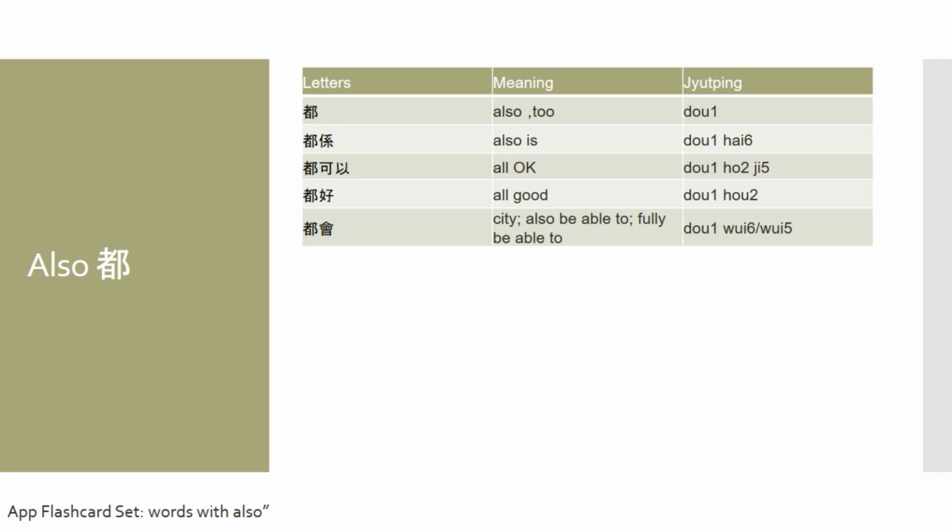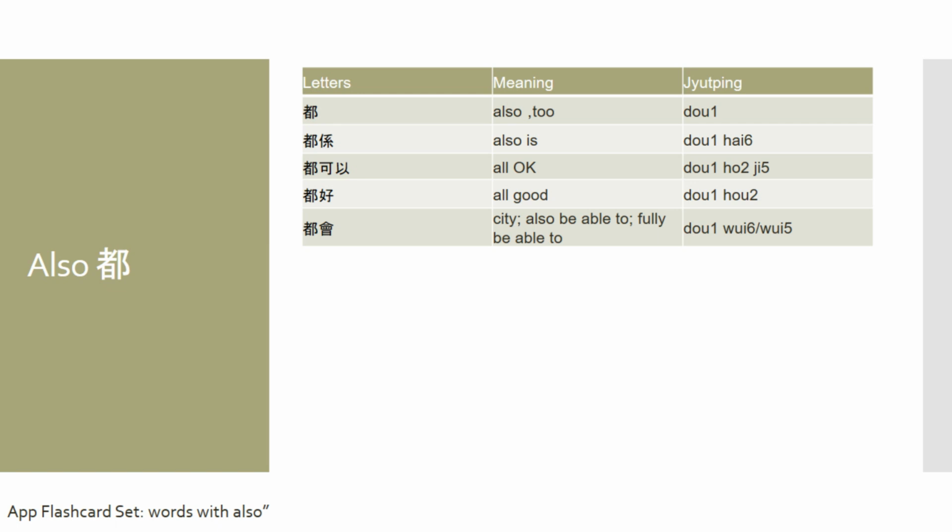So if we say this is yours as well, we would say 呢啲都係你嘅. In this case, 呢啲都係 is this also is, and 你嘅 just means it's yours.